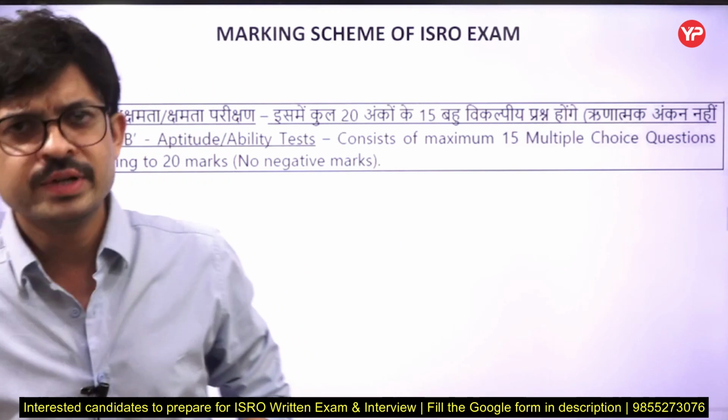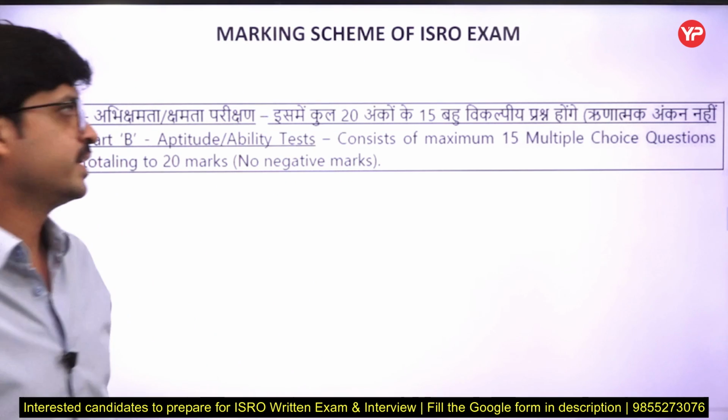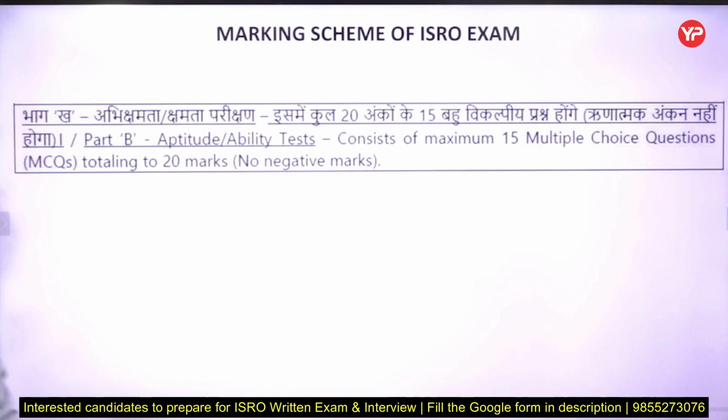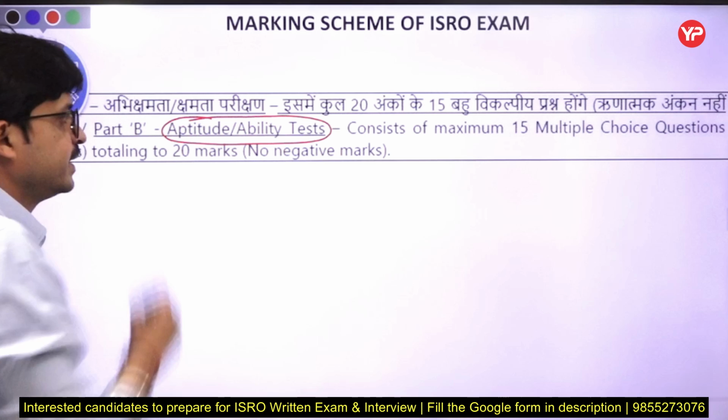Friends, today I came up with ISRO previous year questions related to a new topic that was inserted basically in 2023. The topic you have to remember is aptitude ability test.